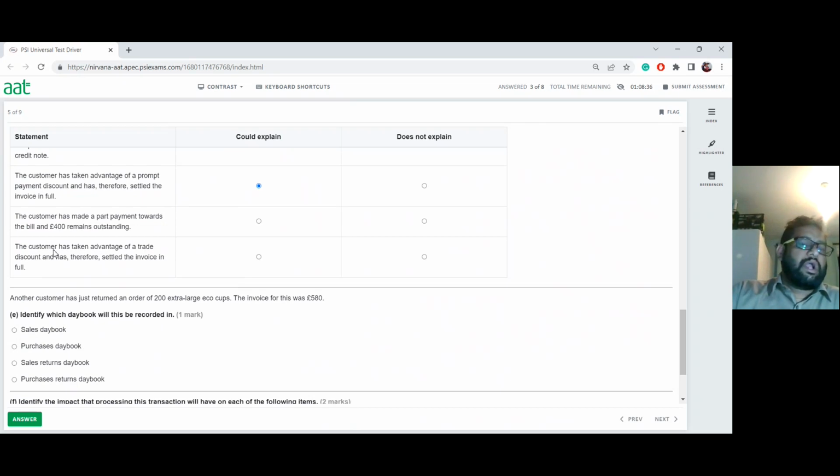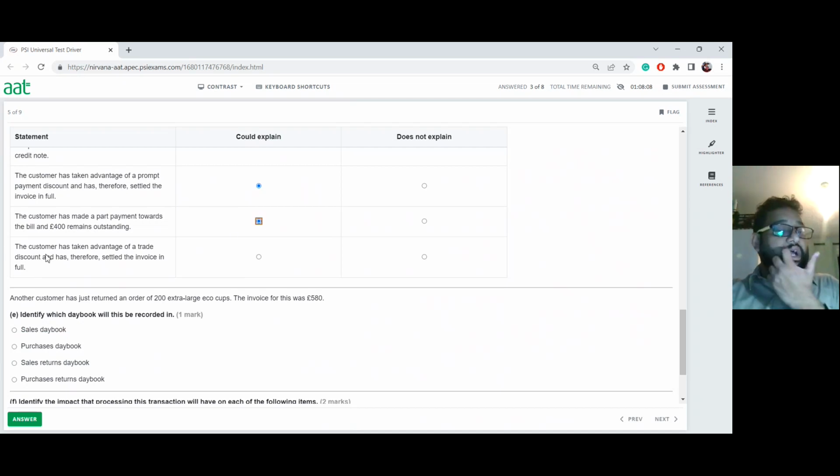Now let's look at the next one. Customer has made a part payment towards the bill and still has £400 outstanding. Could be. Imagine in your Sage software modules in the past, when I was teaching that on level 2 in the previous qualification, you used to get something called a part payment. So you have an account balance, the customer pays part of it. They say, I'll settle the rest of it later. Absolutely fine. So this is a potential reason that could explain this answer.